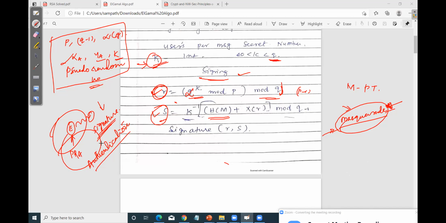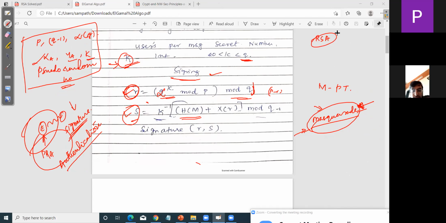By the way, this digital signature algorithm helps to achieve authentication. We were discussing the Elgamal digital signature algorithm. Initially, I was explaining the RSA algorithm, which is also one type of digital signature algorithm. Similarly, the Elgamal digital signature algorithm is a variant where we use different constants as well as other entities through which we achieve the digital signature.